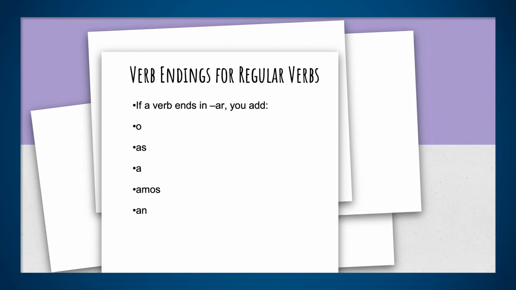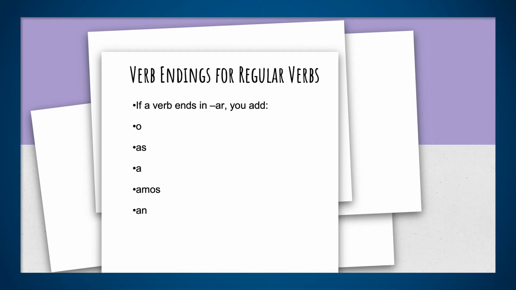And this lecture is really important because it's a little bit confusing when we start talking about irregular verbs. So before we start talking about irregular verbs, let me review the endings for regular verbs that end in AR. Remember that, for example, we got a verb like hablar, cantar, estudiar, trabajar.